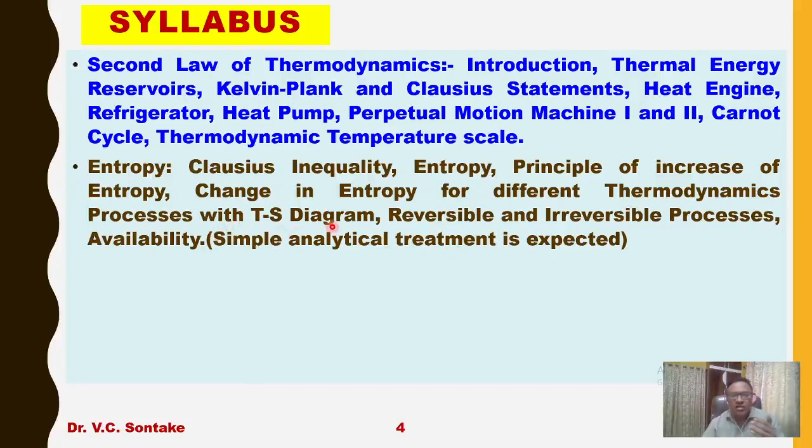Like in Unit 1, we have described calculation of work done for different thermodynamic processes with the help of PV diagram. Similarly, with the help of TS diagram, we can calculate entropy change for different types of thermodynamic processes like isothermal, isobaric, polytropic, so on and so forth.